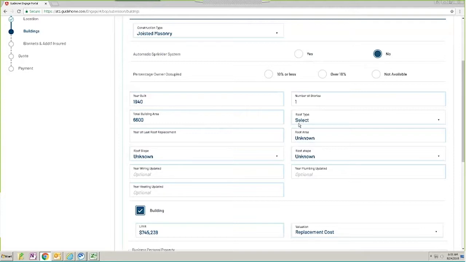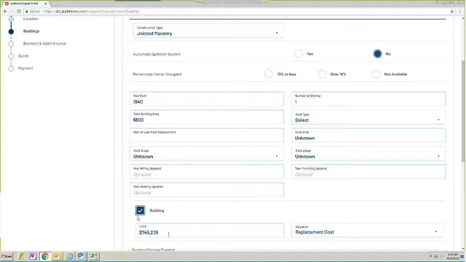You have some information on the year the wiring was updated, the plumbing and the heating. That's optional, but if you do know that information, we would ask that you enter it. And then underneath that, we've got the limit, and we've got the valuation at replacement cost. The limit, again, is pre-filled from our integration. It's gone in and done a replacement cost estimate for this building based on the building characteristics that are all behind the scenes from our integration and entered a limit for it. You can adjust that limit if you need to.